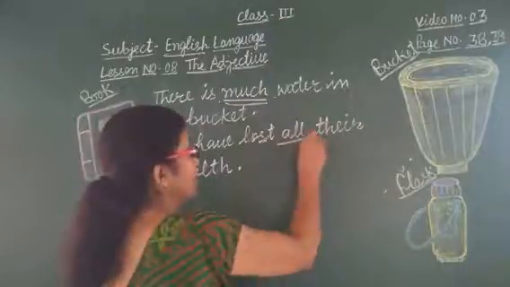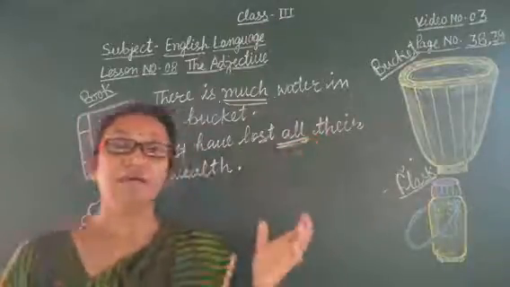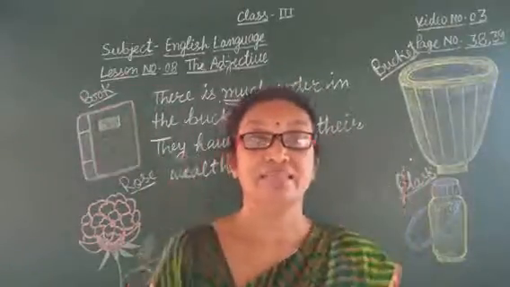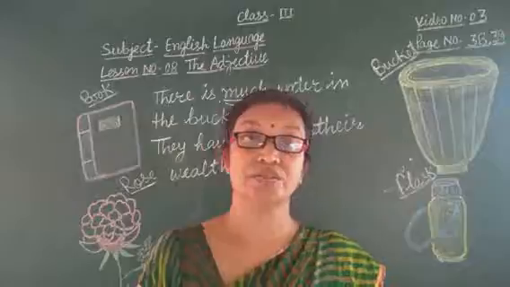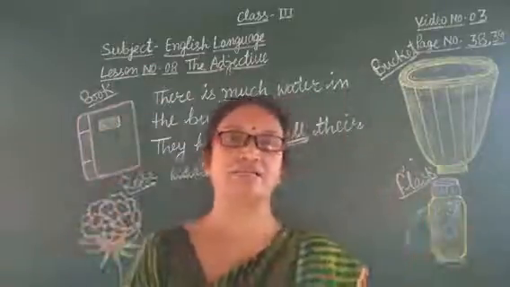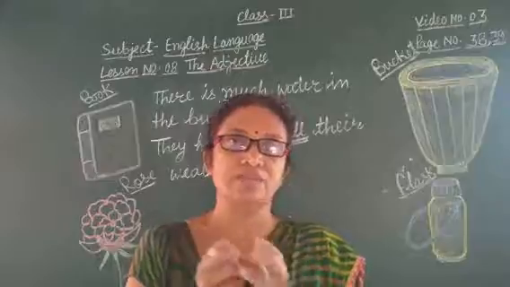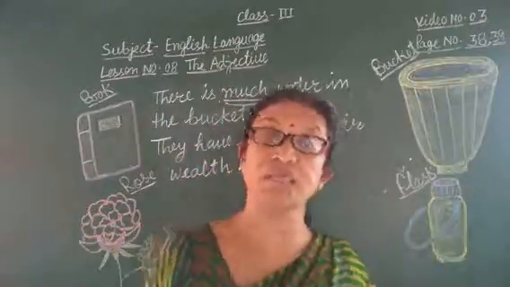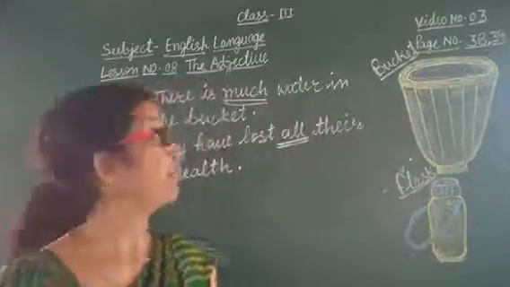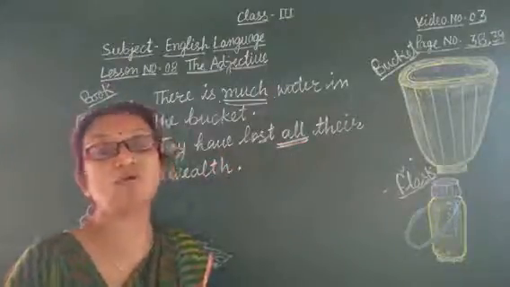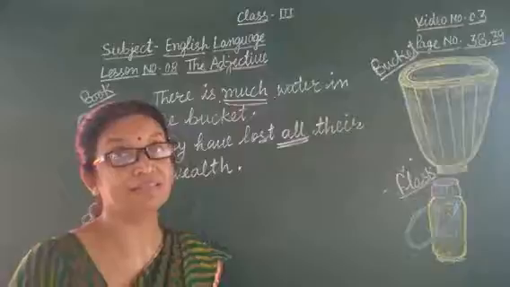The word all describes the quantity of the wealth that they have lost. They have lost all their wealth. Not some, not a little bit. So this word all describes the quantity of wealth.